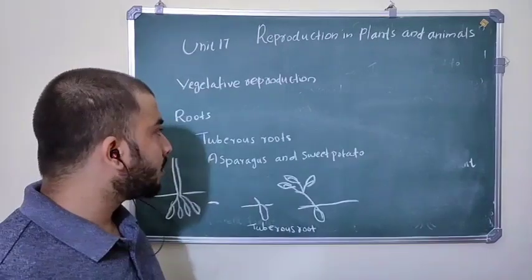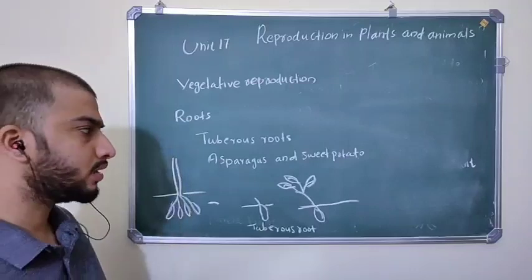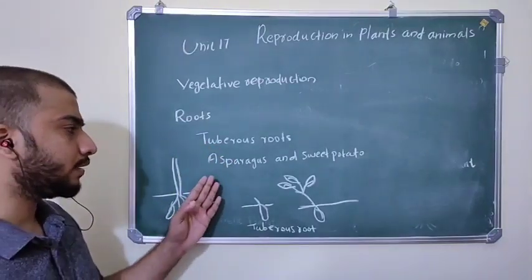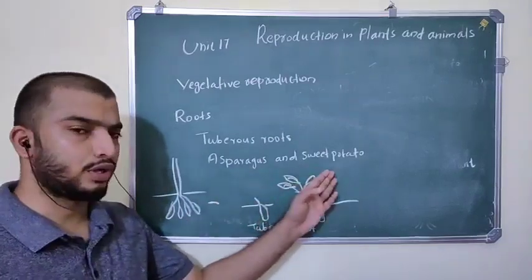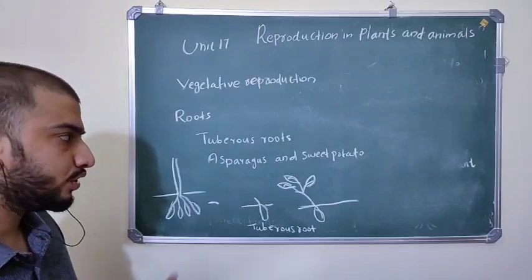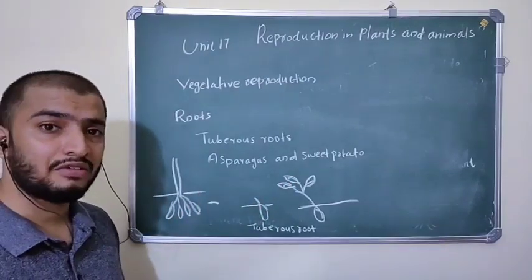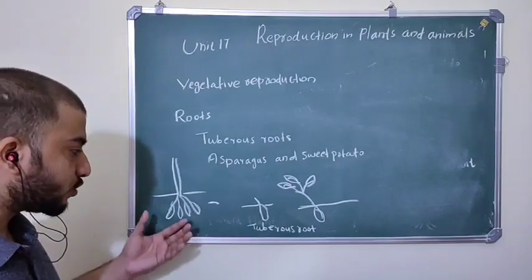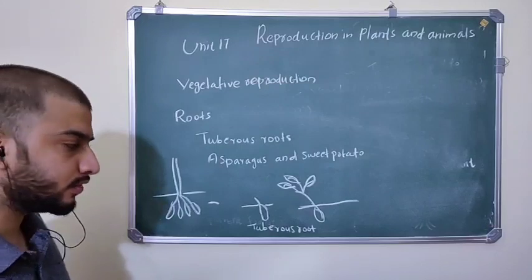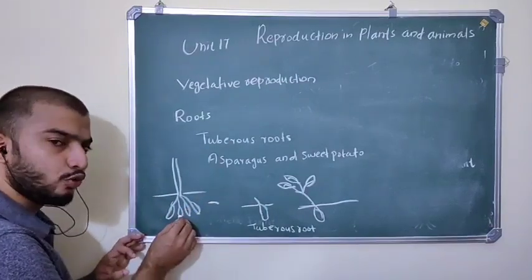Next we are going to discuss vegetative reproduction by roots, mainly present in tuberous roots. For example, in asparagus and sweet potato. These plants have tuberous roots, and these roots also store food. Suppose this is sweet potato, a tuberous root.